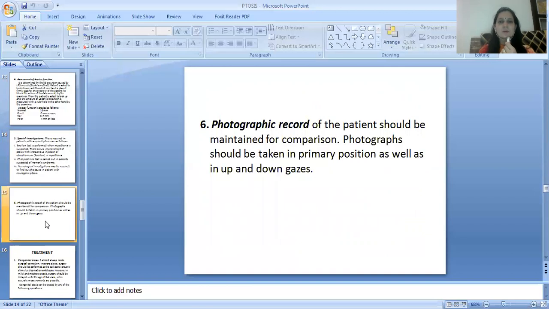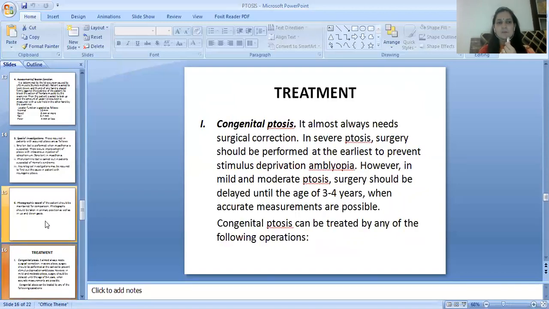Fourth, a photographic record of the patient should be maintained for comparison. Photographs should be taken in primary position as well as in up and down gazes. Then comes the treatment part, treatment of congenital ptosis. It almost always needs surgical correction.